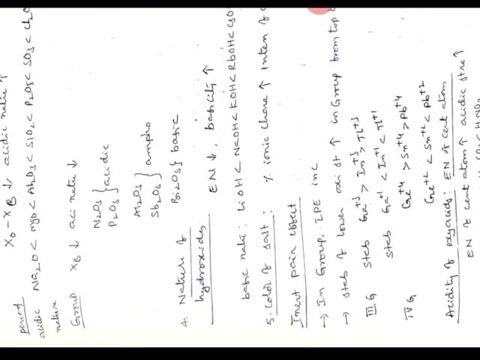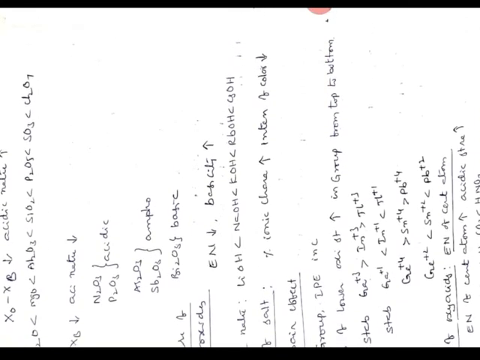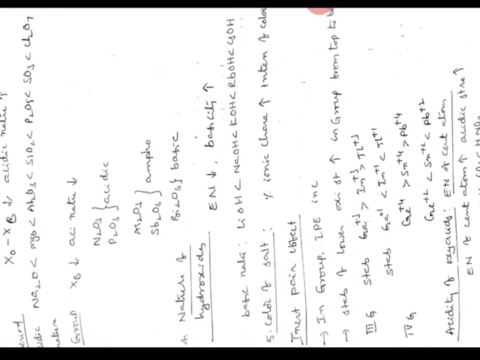And the nature of hydroxides also can be discussed in terms of electronegativity. If electronegativity decreases, basicity increases. For example, lithium, sodium, potassium, rubidium, cesium. Electronegativity decreases from lithium to cesium, hence basicity increases. And color of salt also depends upon percentage of ionic character. If percentage of ionic character increases, intensity of color will